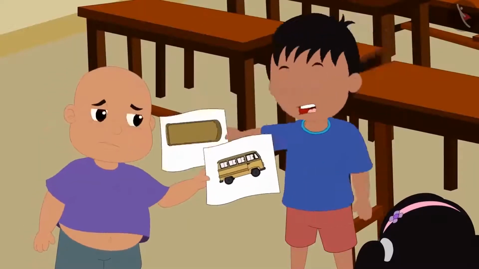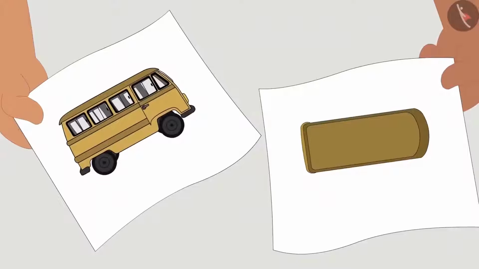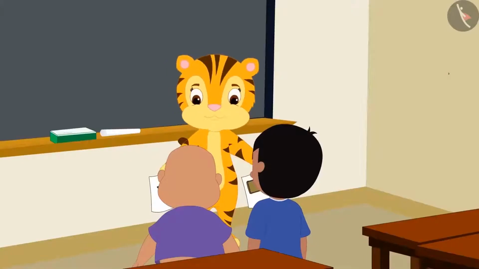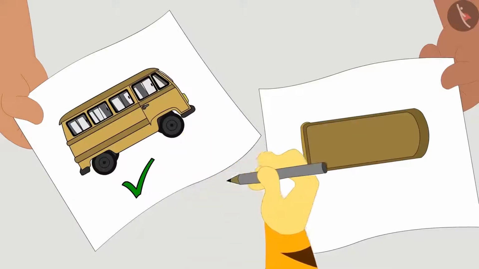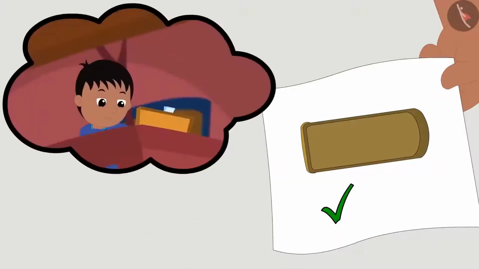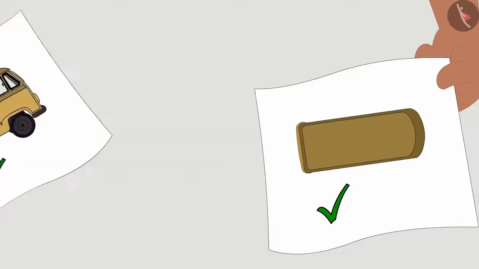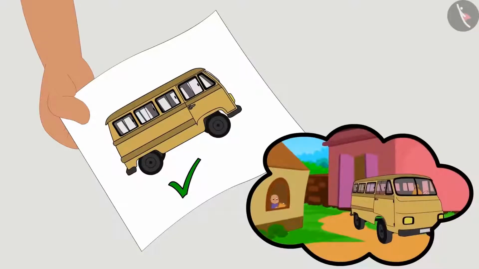Next day, oh no, what is this? Raju and Bablu are fighting, but why? On enquiry, it was found that both of them have made different pictures of the same bus and both are fighting whose drawing is correct. In fact, the drawings of both Raju and Bablu are correct. Raju had drawn the top view of the bus, whereas Bablu saw the bus from the side while drawing it.